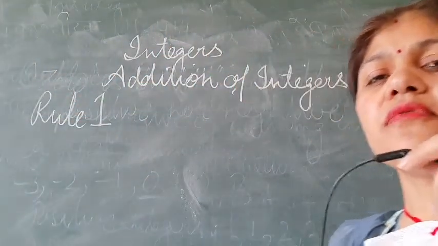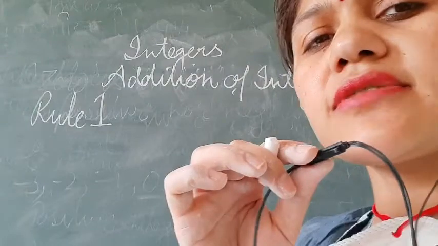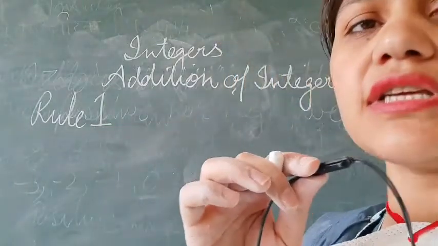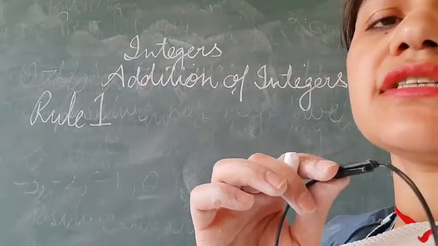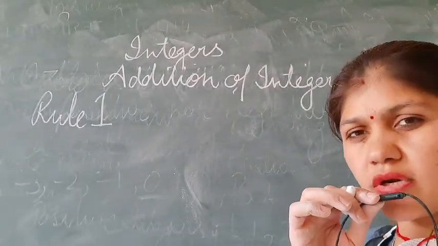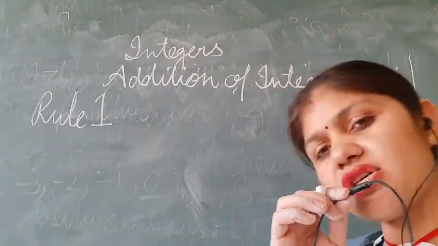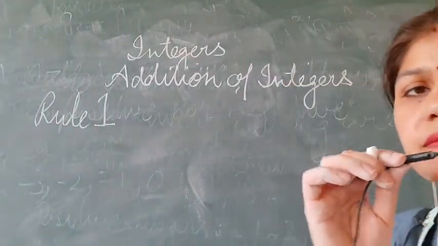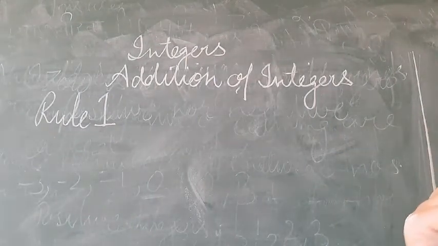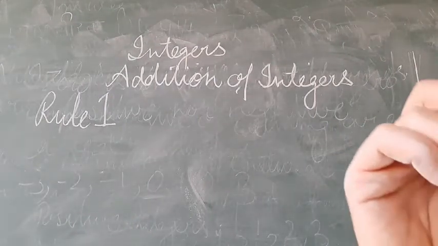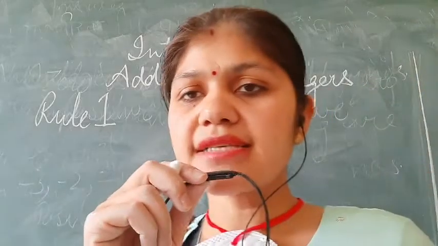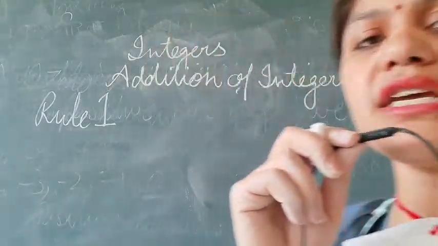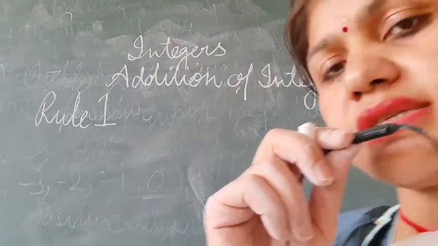Rule number 1. First rule is that if we are having 2 integers with same sign, that is both positive integers or both negative integers, we simply add the 2 numbers and after addition we will take the common sign. Is it clear? If 2 positive or negative integers are added, we add their values regardless of their sign and after addition we take the common sign.